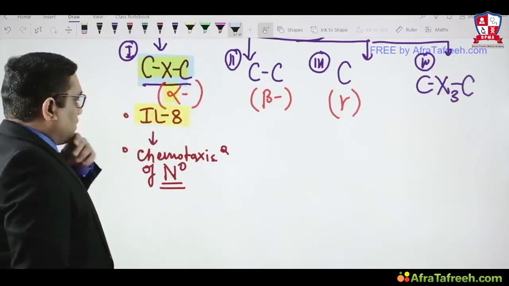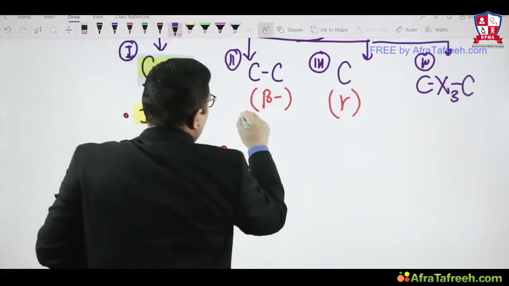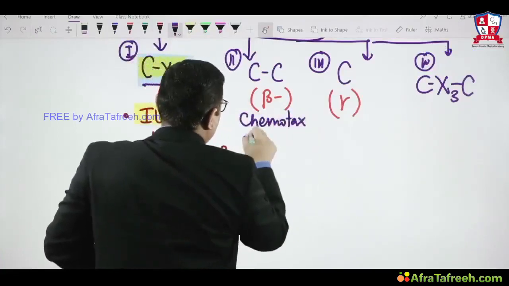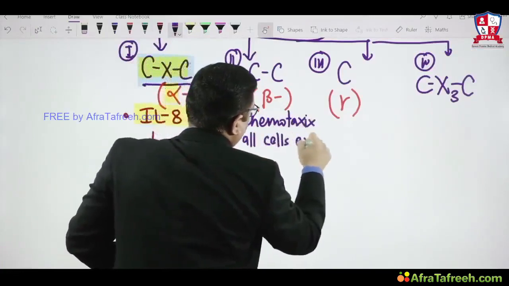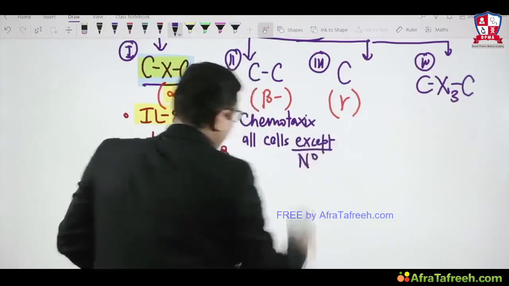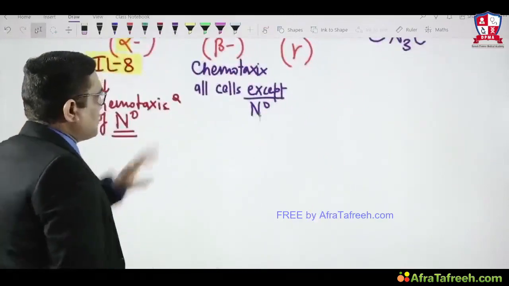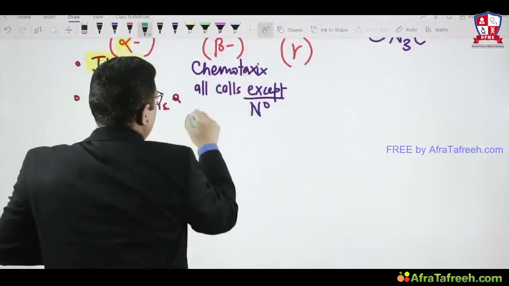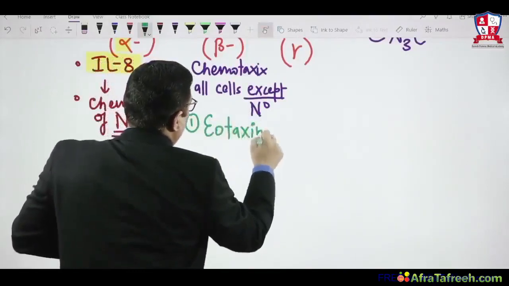Beta chemokine is required for chemotaxis of all kinds of cells, of all cells except neutrophil, right? So who are the members of the beta chemokine? Beta chemokine members are, number 1, this was the older AIIMS and All India question, eotaxin, right?